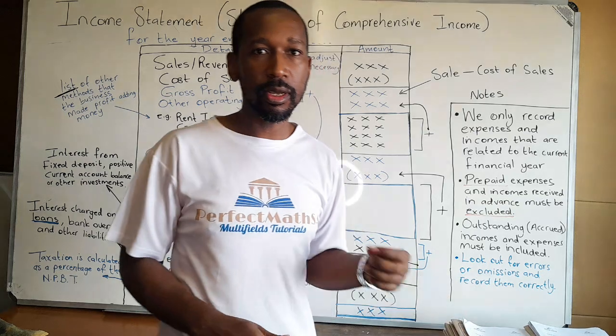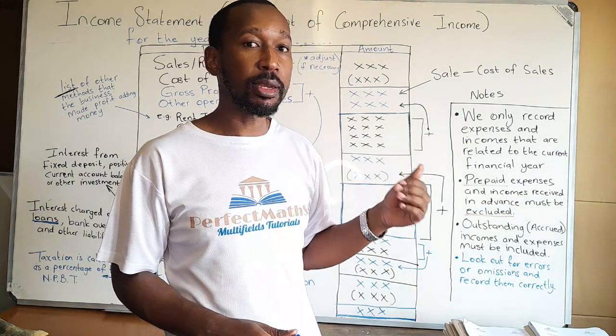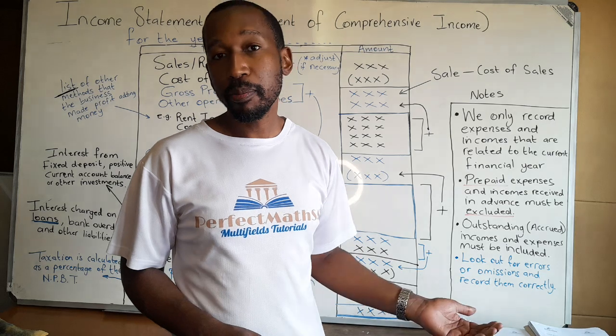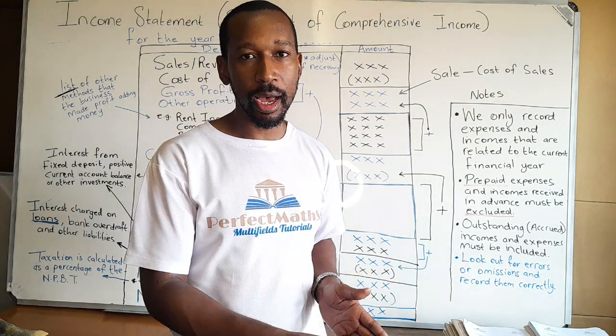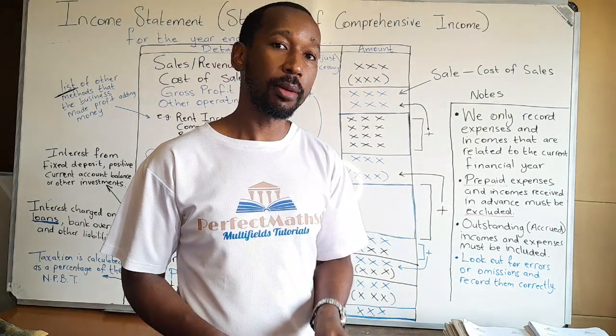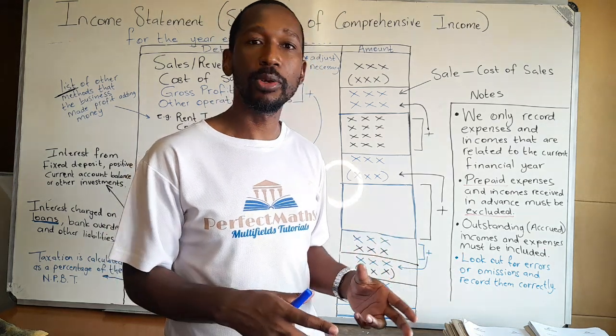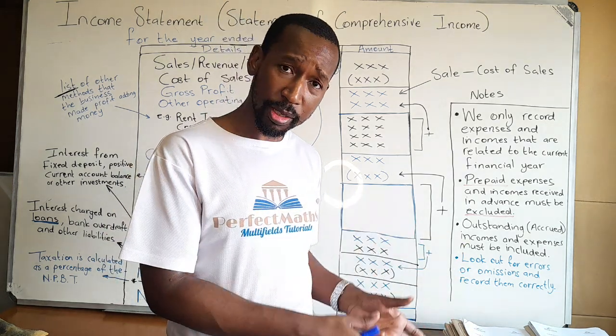Most years in South Africa, financial years, that is, start in March and then end in February of the next year. But there are other businesses like ours, it starts in July and ends in the June month of the following year. So any 12-month span can be referred to as a financial year.